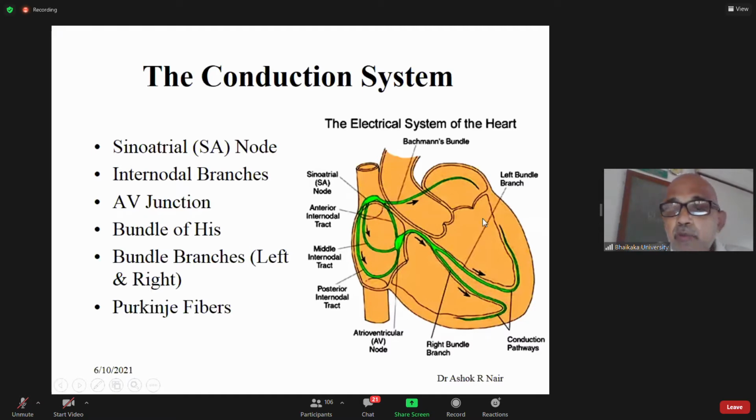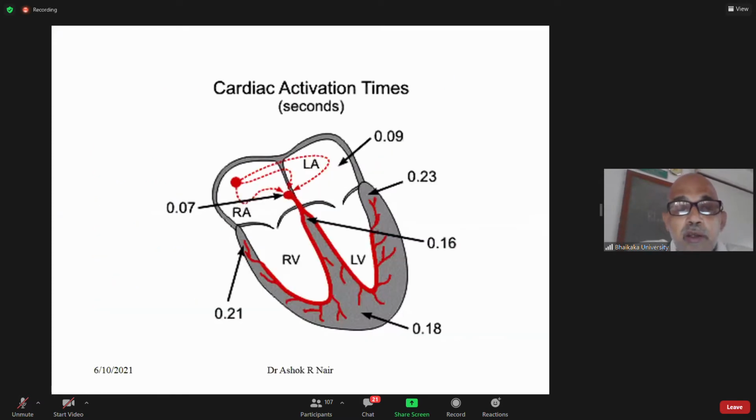And the Purkinje fibers will supply the whole of the ventricles. Purkinje fibers have the highest conduction velocity, about 4 meters per second, so they supply rapidly to the whole of the ventricles. So the whole ventricles can contract as a unit. I told you in the first class itself, they are functional syncytium. The atria will contract as a single unit, and the ventricles will contract as a single unit. For that, the impulse has to rapidly reach the ventricles, and then the ventricles will contract as a unit.